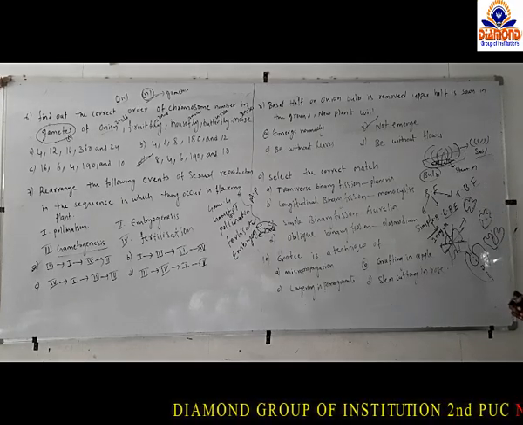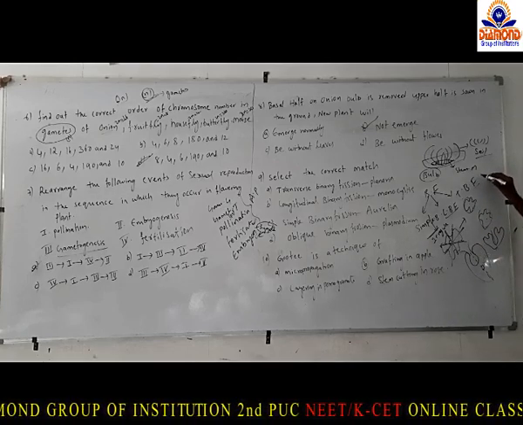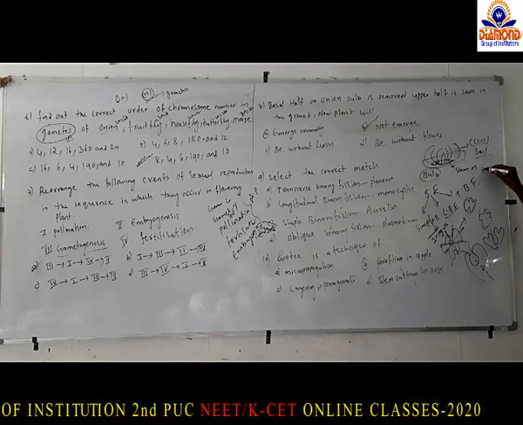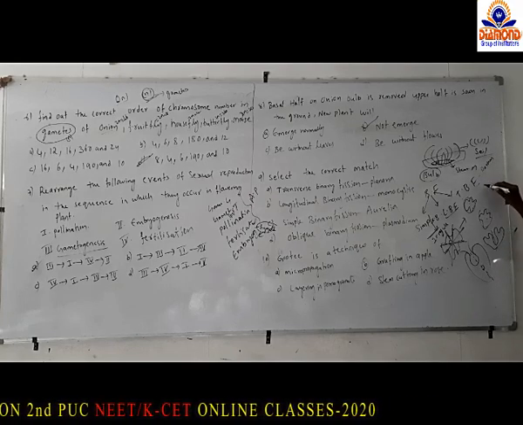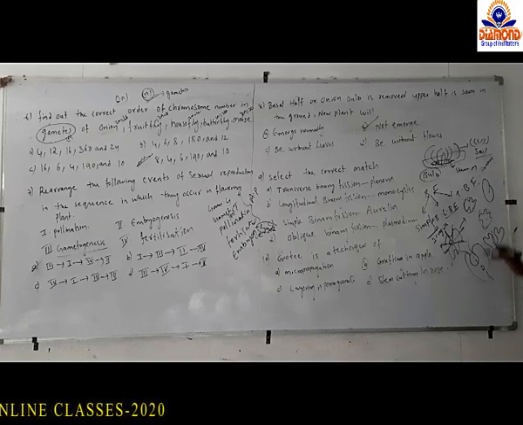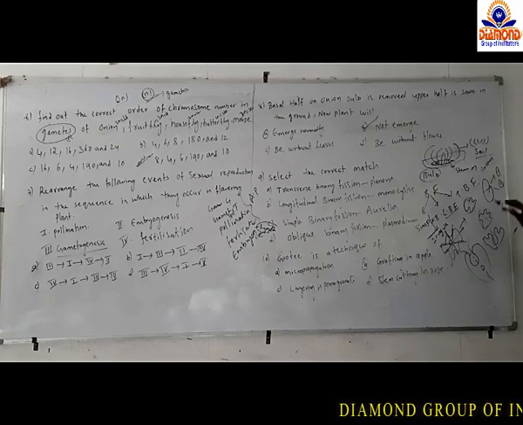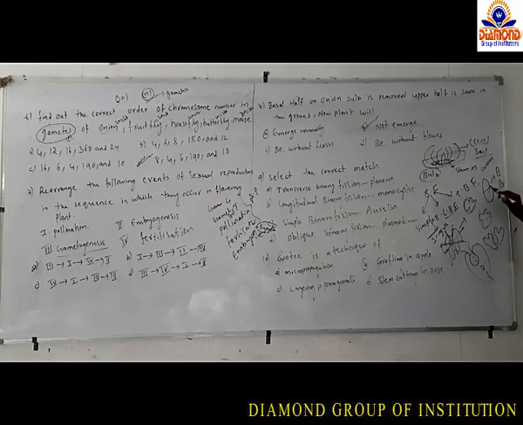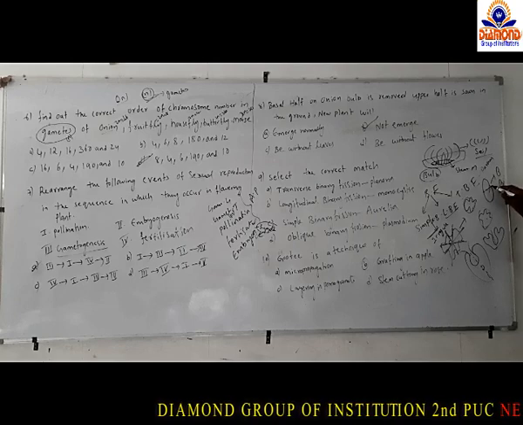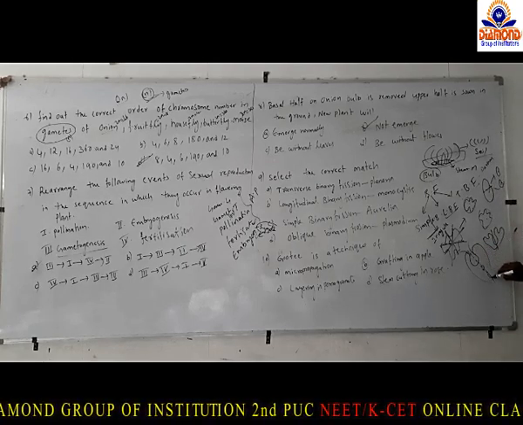And transverse binary fission. For transverse binary fission, the plane of division is transverse, and an example is Paramecium. This single parental organism can undergo binary fission, that fission occurs transversely, and they form two. So this is transverse binary fission. Here the binary fission occurs transversely, and longitudinal binary fission occurs longitudinally.